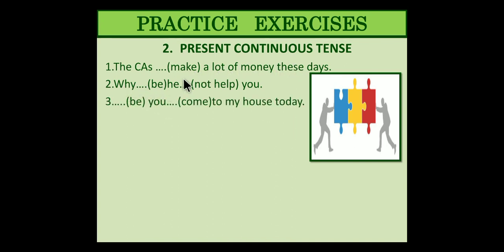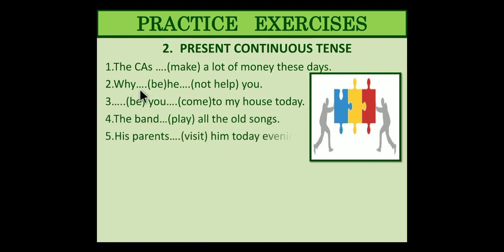Then, why be he not help you? B forms: is, am, are. Is, am, are. Was, were. Then be, been, being. So why did he not help you? Here it should be do or does or did. Can we use that? No, because we are talking about present continuous tense. Think over it. Why be he not?